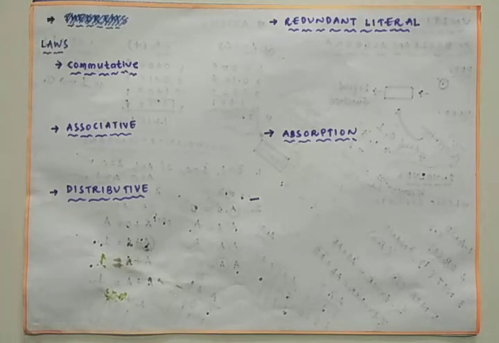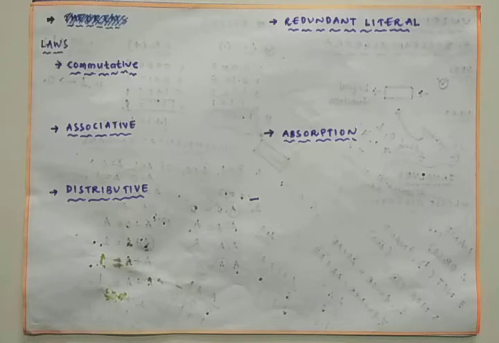Here the point to be noted is that Boolean algebra is completely different from normal algebra, as well as from binary arithmetic. In normal algebra, 1 plus 1 is 2. Here 1 plus 1 is equal to 1 only. In normal algebra, a into a is a square, whereas in Boolean algebra, a dot a is equal to a only.